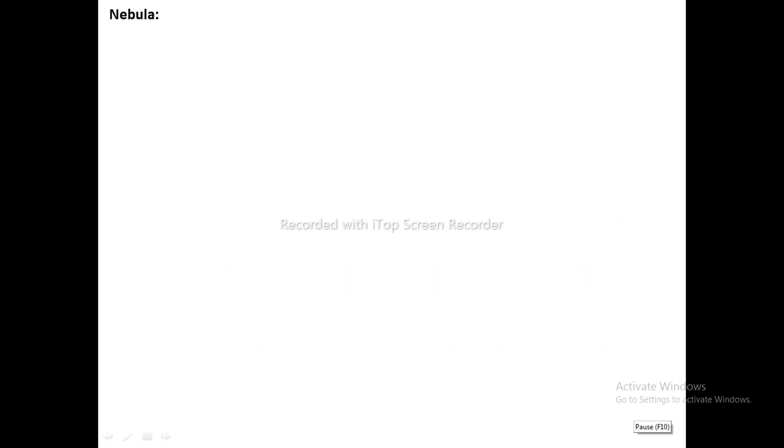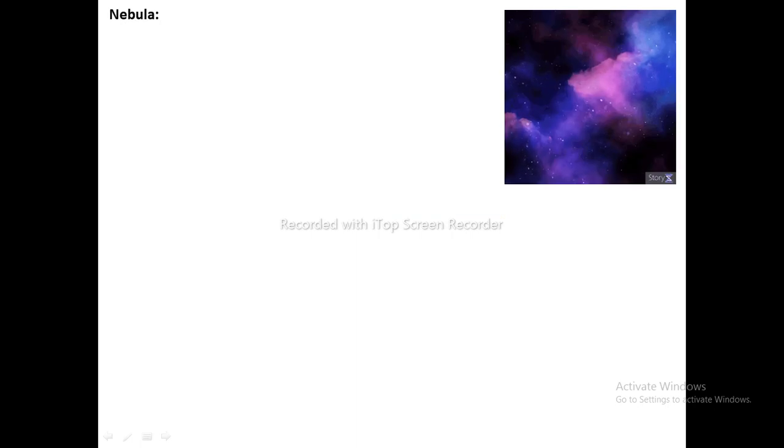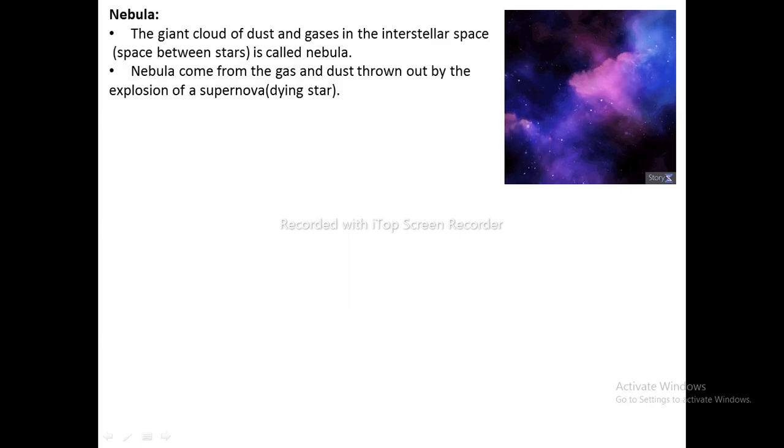Nebula. The stars are believed to be formed from nebula. The nebula is a large cloud of hydrogen gas, dust, and other interstellar materials. The giant cloud of dust and gases in the interstellar space, that is, the space between stars, is called nebula. Nebulae come from the gas and dust thrown out by the explosion of a supernova, a dying star.